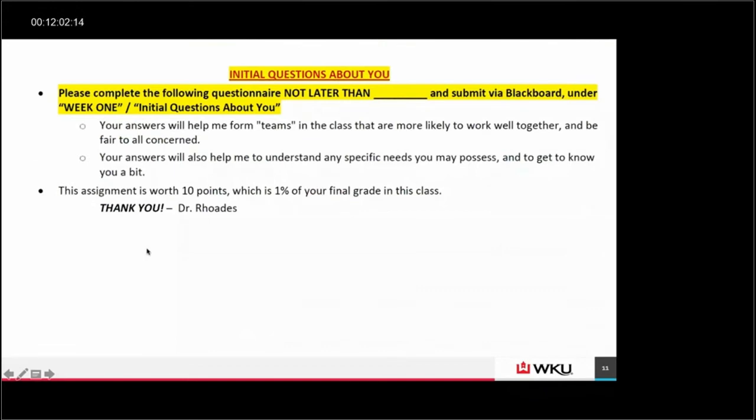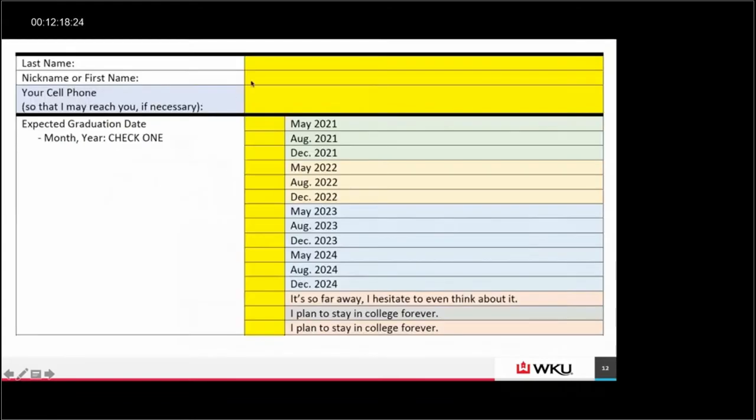Let's kind of go through real quick what the information is that we're asking. Basically, the first part is, of course, please submit this via Blackboard. That way you always have it right there. You can pull it up at any time. The assignment's worth 10 points, all right? And we want their name, we want their nickname or their first name, their cell phone number, again, very important, so you can reach out to them.